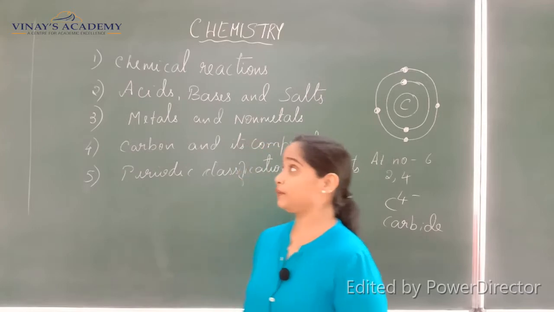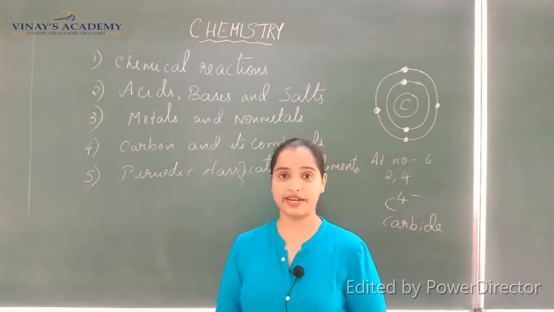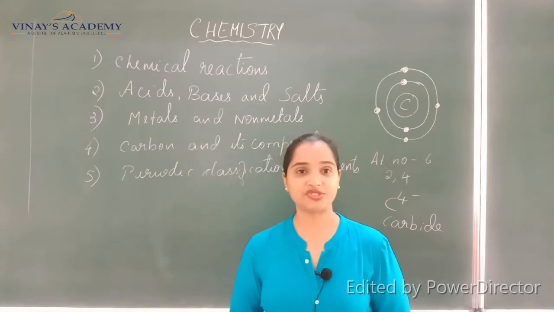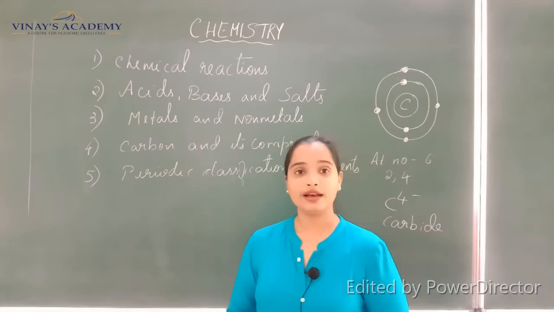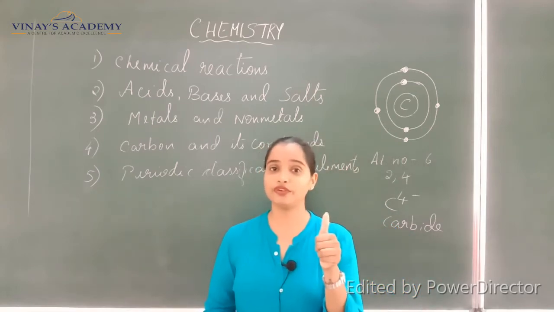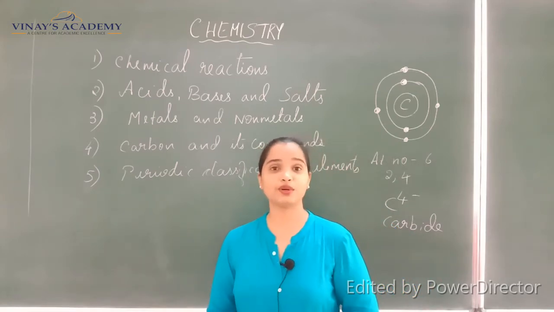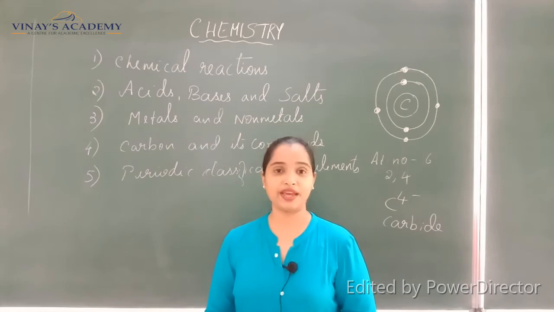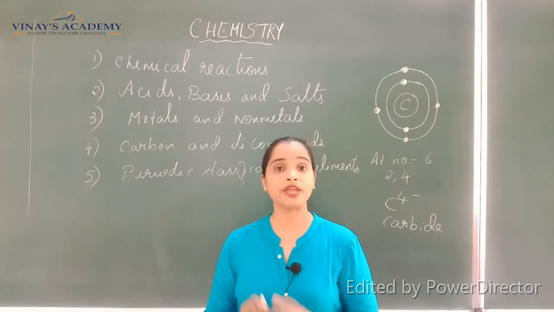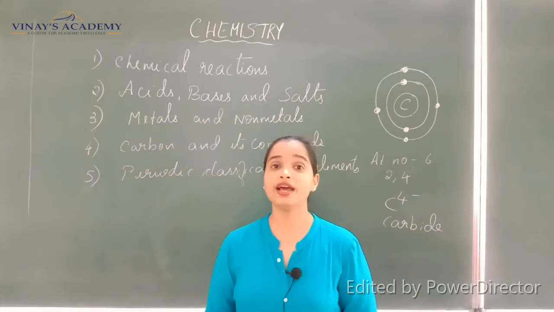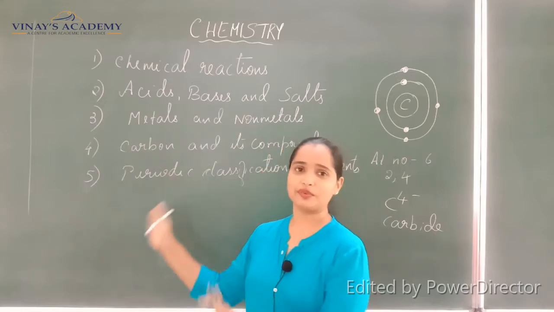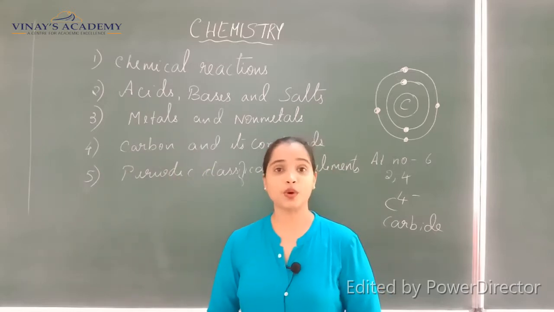Alright children, these are the topics that you will be studying. One by one we will learn the concepts from each chapter. All the chapters are easy if you understand. First of all, you must have thorough knowledge of the periodic table as well as of valency. Only then will it be easy for you to frame a chemical formula and write a proper balanced equation. Once you are thorough with that, all these are very simple. If you understand, you can score well.